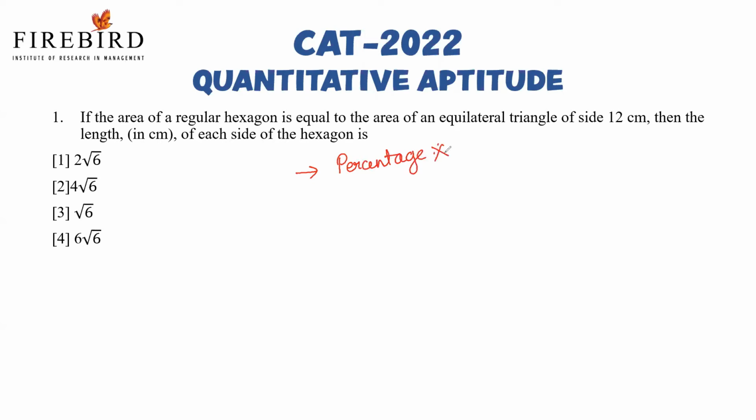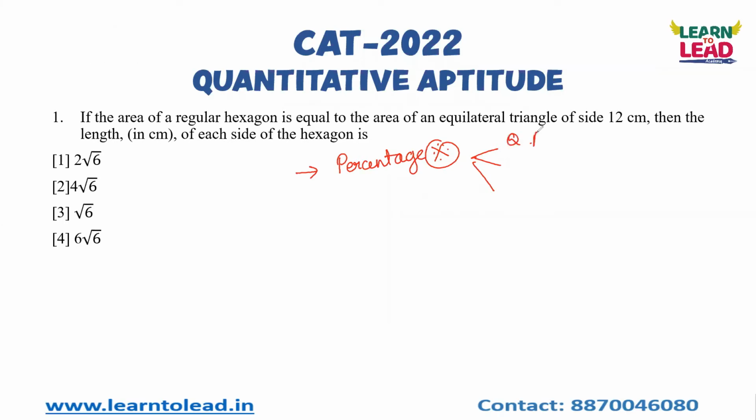That is very important because you have three sections: the quantitative aptitude section, the QA section, data interpretation, and the verbal section. In data interpretation, most of the questions will be based on percentage, and you should know how to convert a percentage to a fraction.